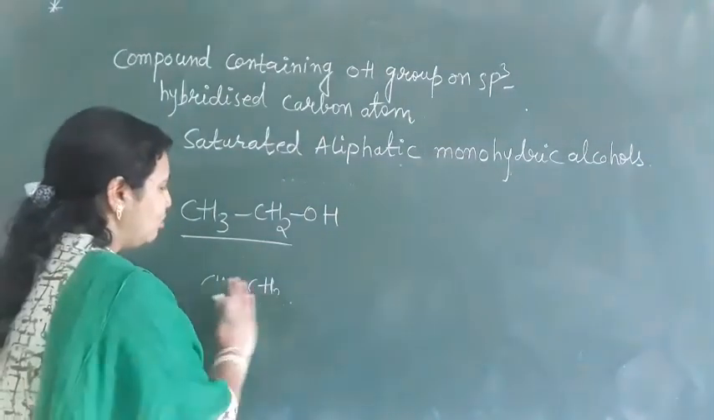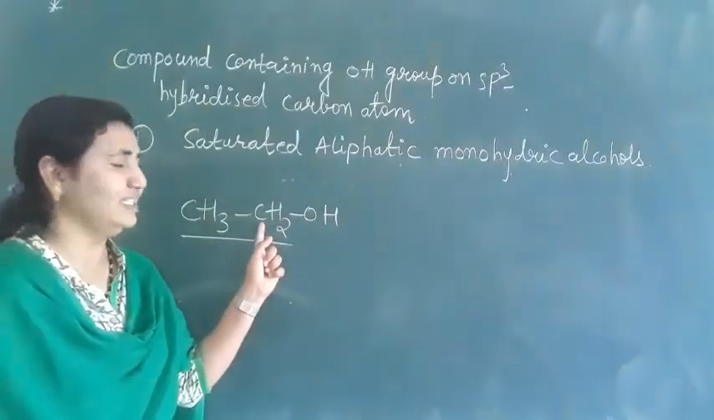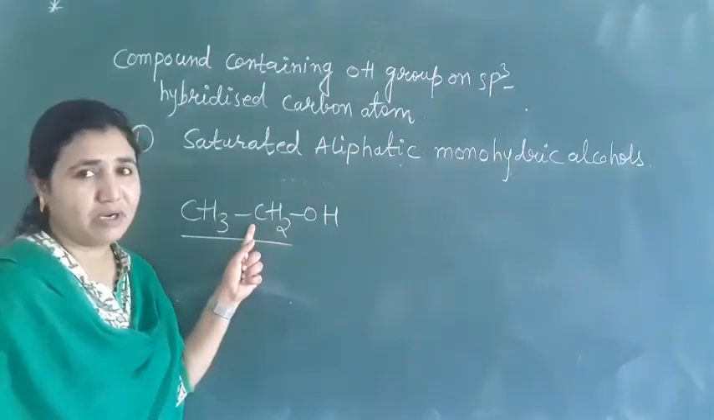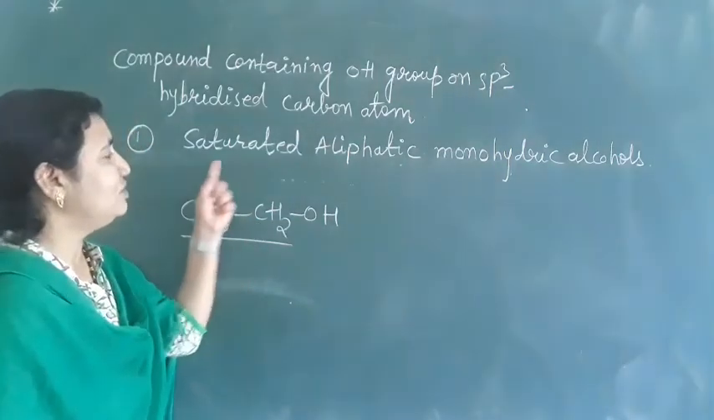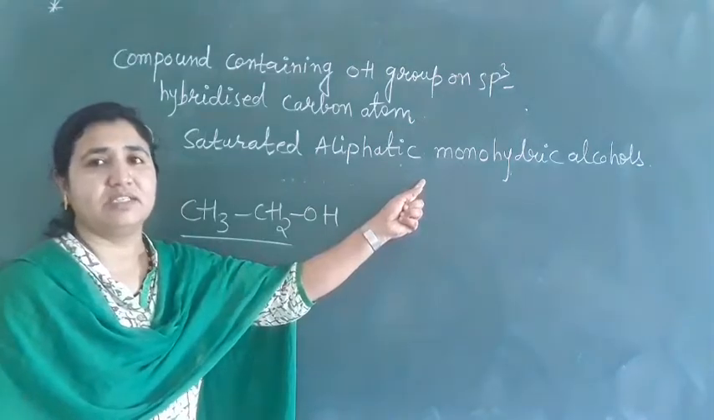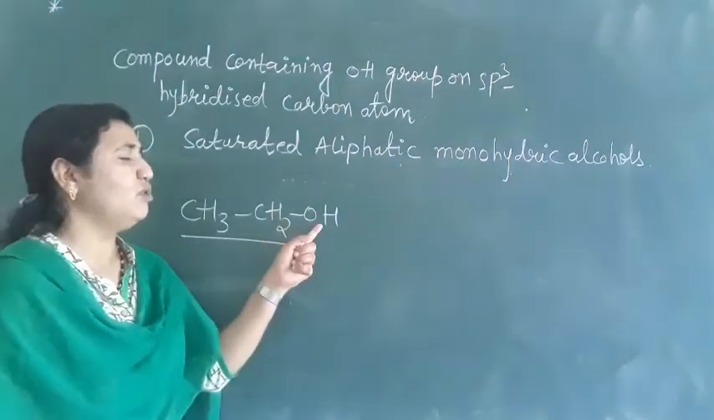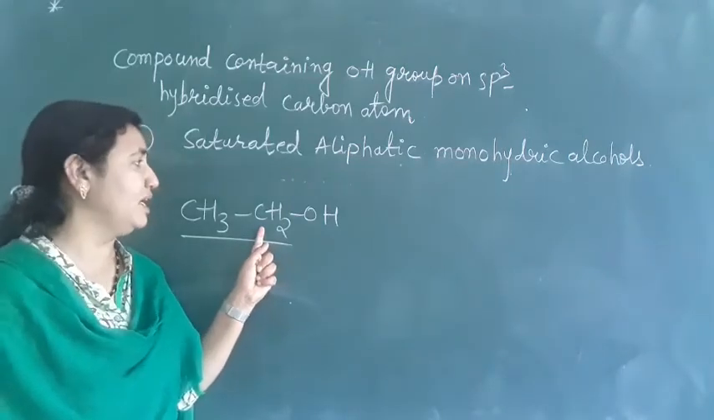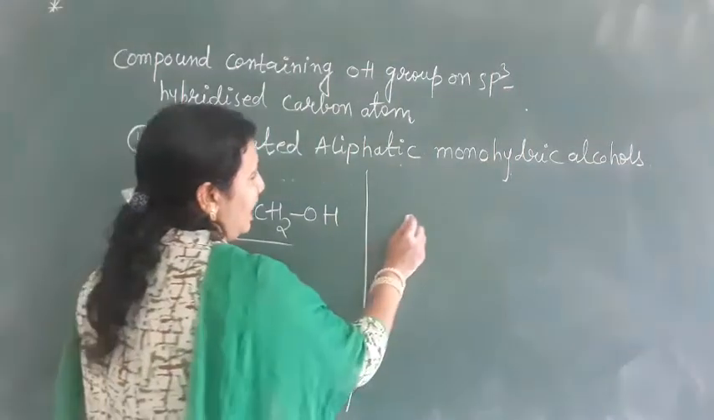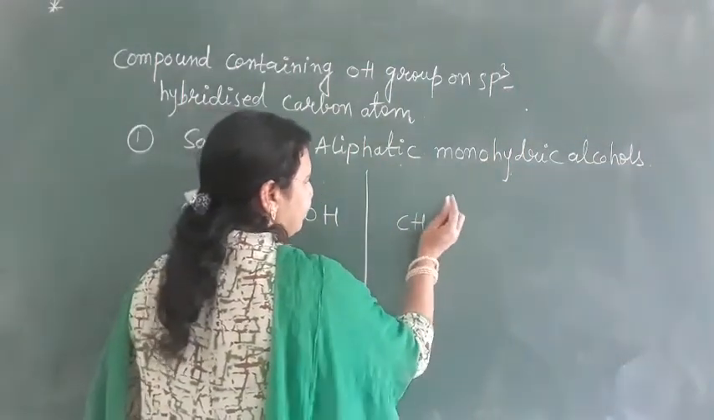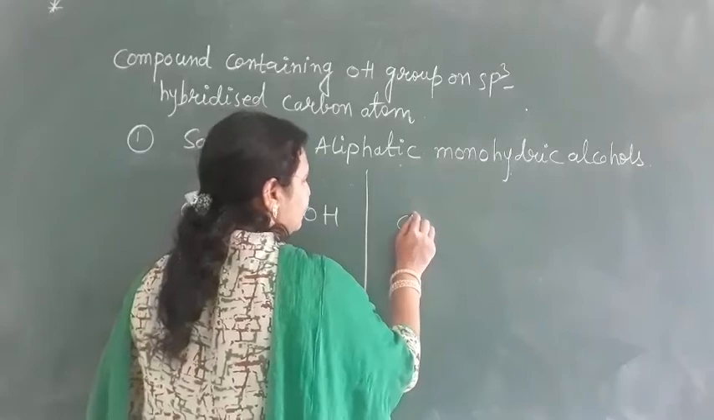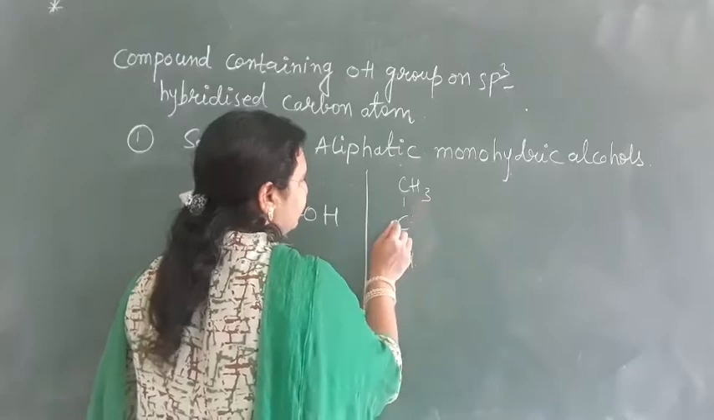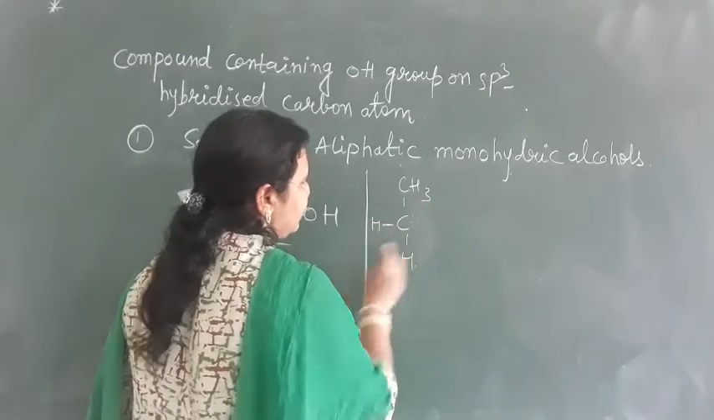So in this alkyl group, the carbon's hybridization is sp3, and OH is attached to this carbon only. So what is this? Saturated aliphatic monohydric alcohols. In this type, the OH group is attached to the sp3 hybridized carbon atom of an alkyl group. CH3CH2OH. Again here, if I write CH3, and here CH, and here OH.